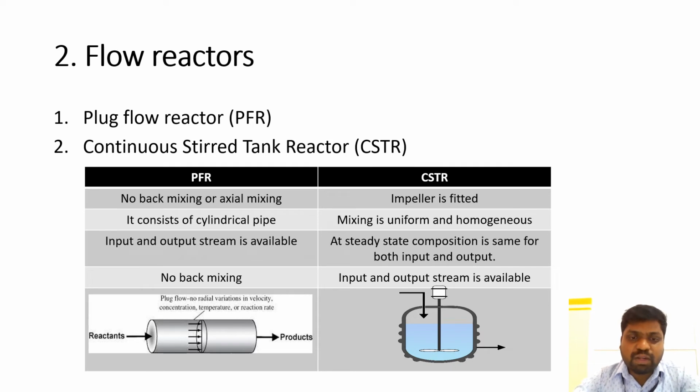Whereas in a plug flow reactor and a continuous stirred tank reactor, the difference is that there is no back mixing or axial mixing in the plug flow reactor. Whereas in a continuous stirred tank reactor like CSTR, impellers are fitted and back mixing occurs. PFR consists of a cylindrical tube, whereas in CSTR there is mixing of uniform and homogeneous liquids. And we see in the PFR there is an input and output stream, but in CSTR the steady state composition is the same for both input and output.